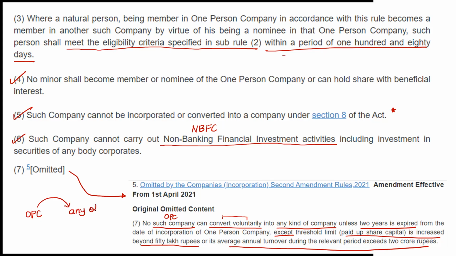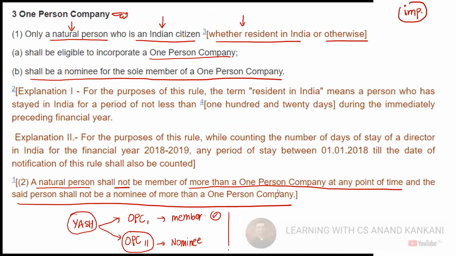Is this clear? Now this amendment will not be in your module. I am sure it will not be in the module. You will get all these amendments at the time of your exam, before the exam, let's say in the month of July or August, when the RTP will be released. At that point of time you will get these questions. So better you study this way only, and this will be applicable for your exam. Is this clear? Okay, so let's go ahead.